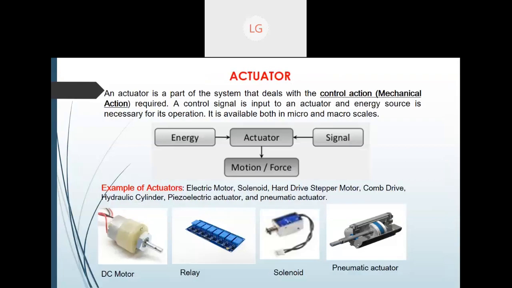Next, because I discussed with you that sensors alone cannot work, we need some kind of motion. That control action and motion will come with the help of an actuator. There should be some actuator that will